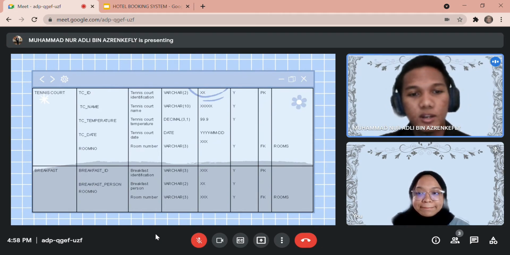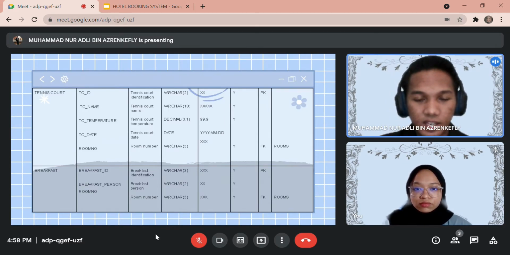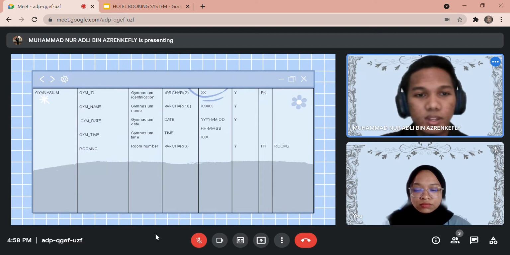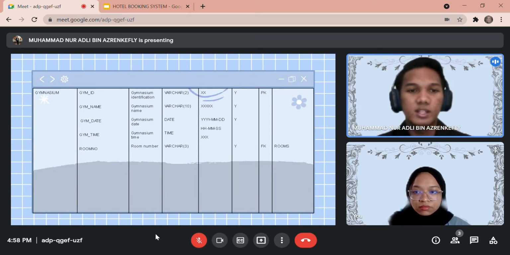The next table, we have breakfast, and the data type for this data is varchar. We use the primary key breakfast ID, and our foreign key is room number from the reference table rooms. The next one is gymnasium, and the data types that we use are varchar, date, and time. The primary key for this gymnasium table is gym ID, and the foreign key for this gymnasium table is room number.